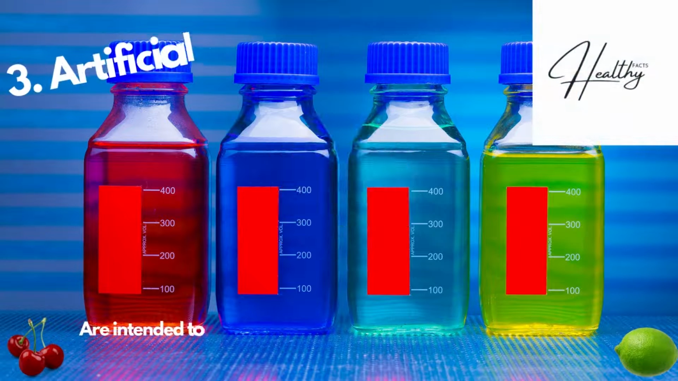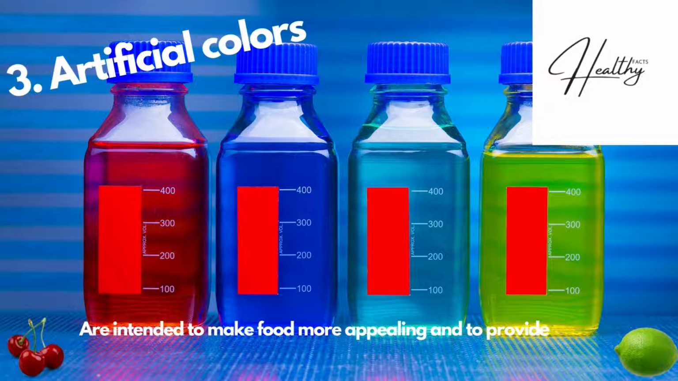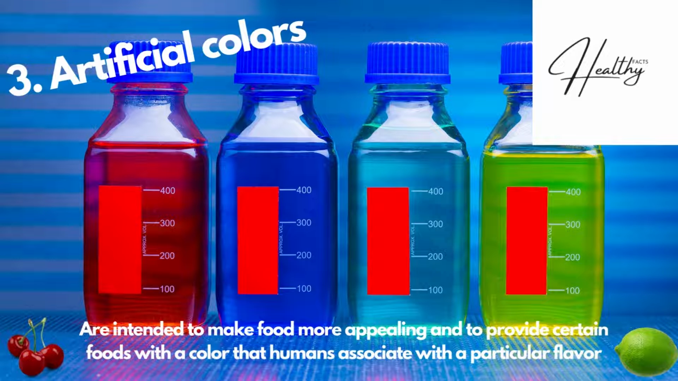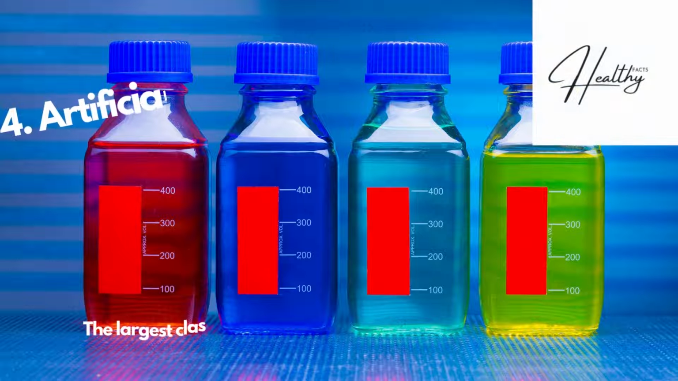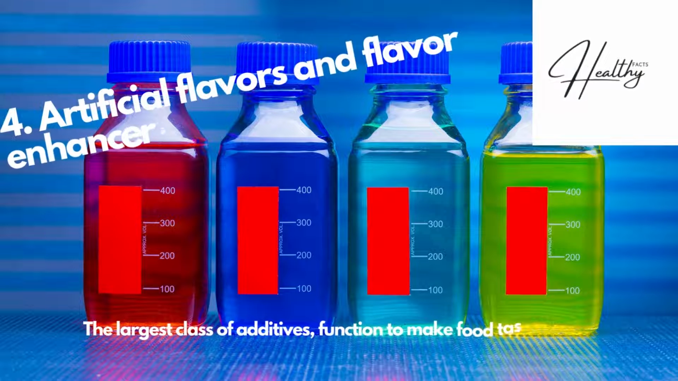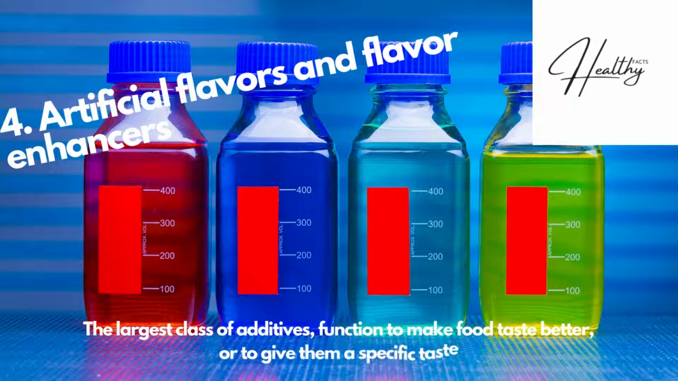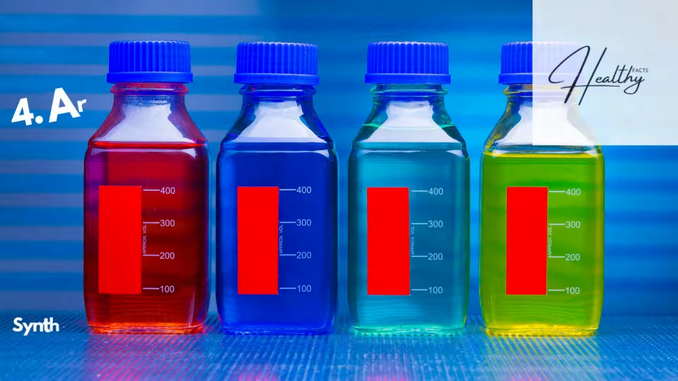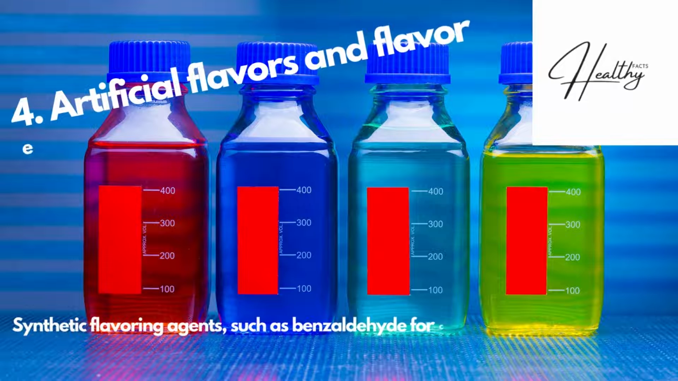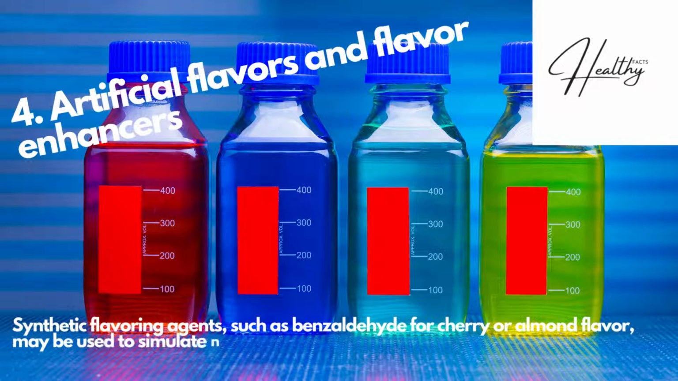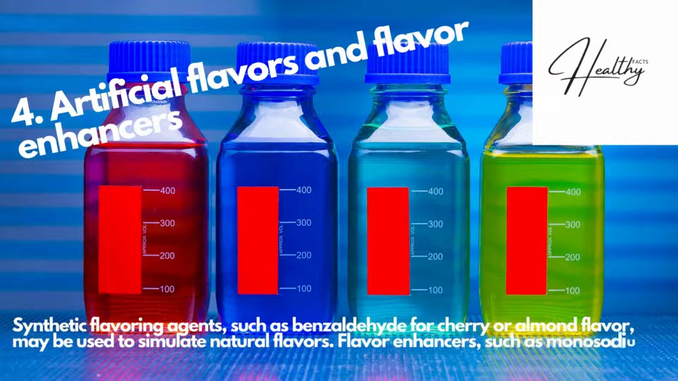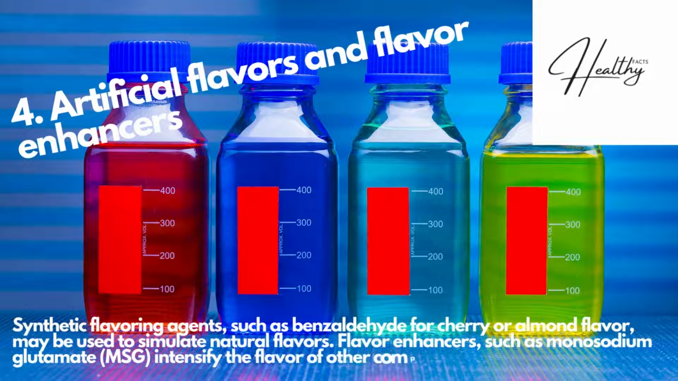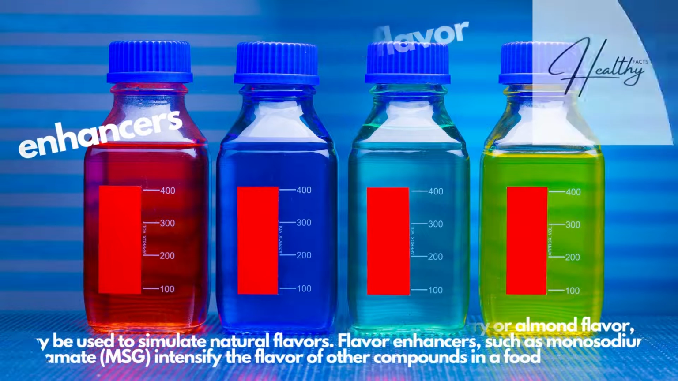3. Artificial colors, which are intended to make food more appealing, and to provide certain foods with a color that humans associate with a particular flavor, for example, red for cherry, green for lime. 4. Artificial flavors and flavor enhancers, the largest class of additives, function to make food taste better, or to give them a specific taste. Examples are salt, sugar, and vanilla, which are used to complement the flavor of certain foods. Synthetic flavoring agents, such as benzaldehyde for cherry or almond flavor, may be used to simulate natural flavors. Flavor enhancers, such as monosodium glutamate, MSG, intensify the flavor of other compounds in a food.